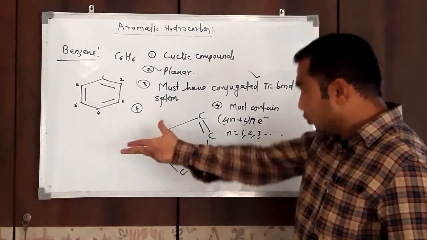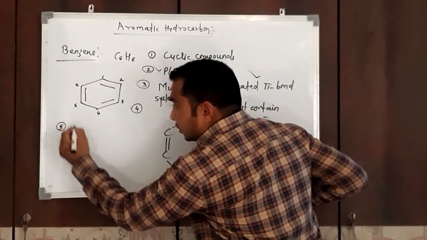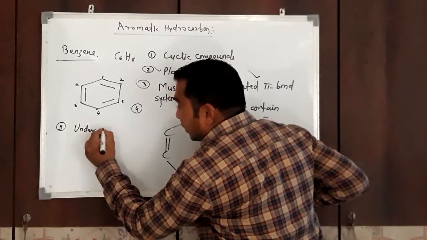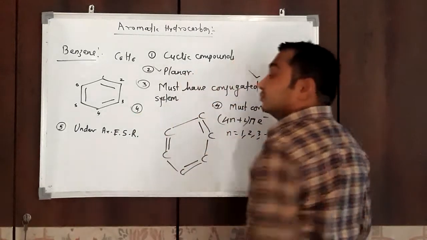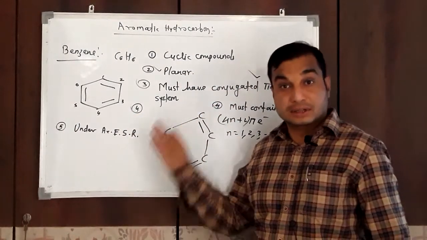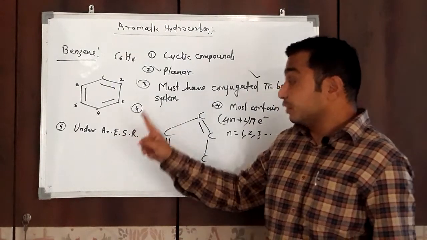Next, it must undergo aromatic electrophilic substitution reaction. This is the characteristic reaction of aromatic compounds. For a compound to be aromatic, it must show this type of reaction.